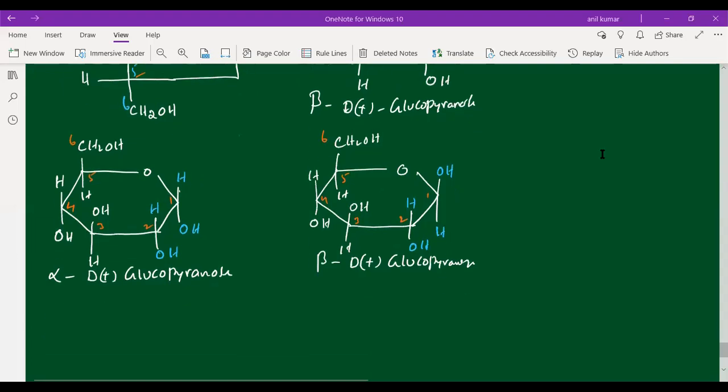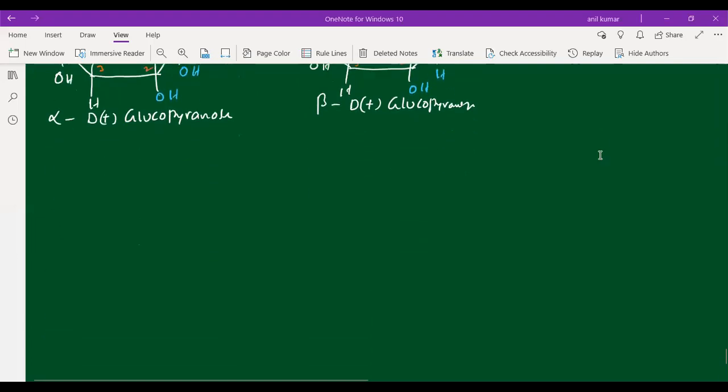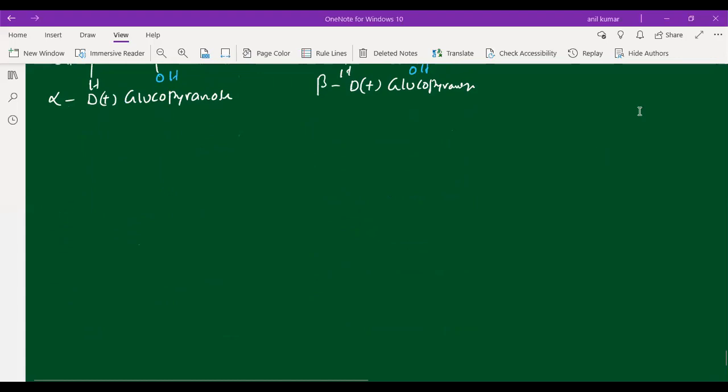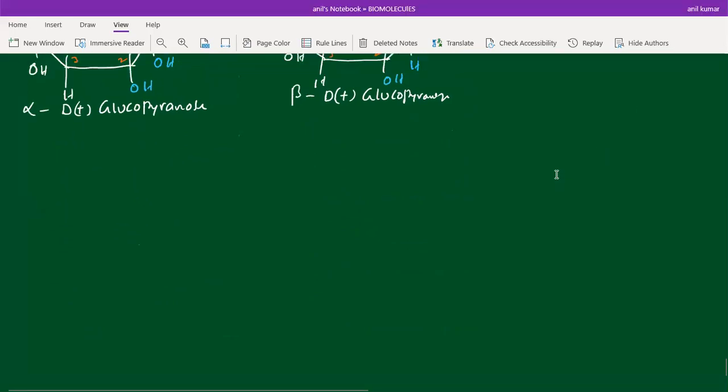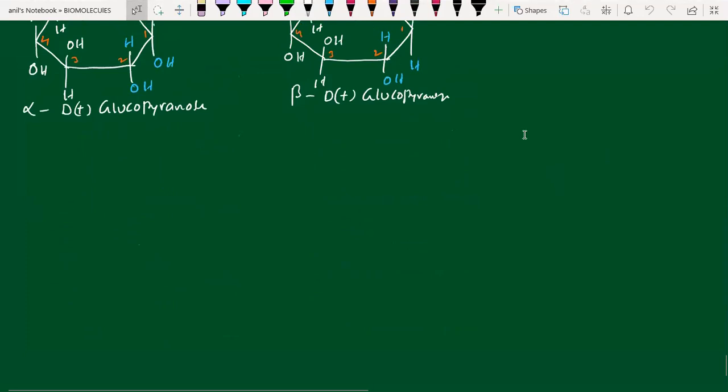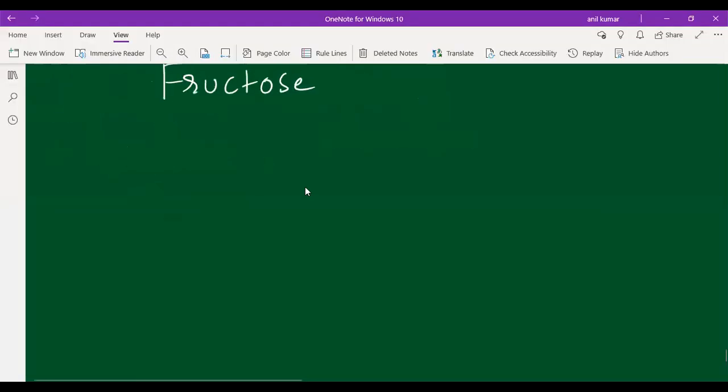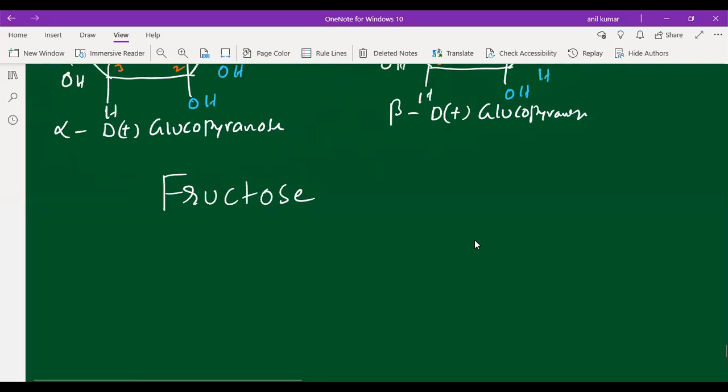Right, students? Next, today I am going to discuss one more monosaccharide, that is fructose. Okay, students. Let us write the structure of fructose here. Fructose. Which type does fructose come under, students? Fructose comes under a compound class called ketohexose. It is a monosaccharide, students.